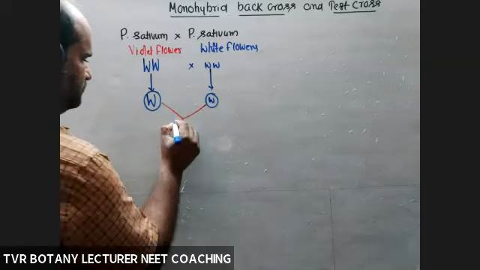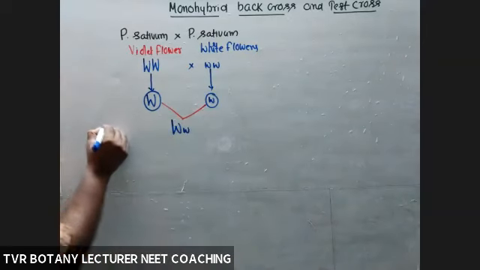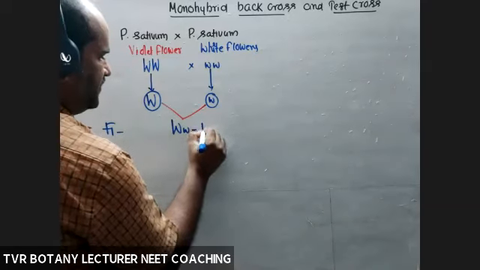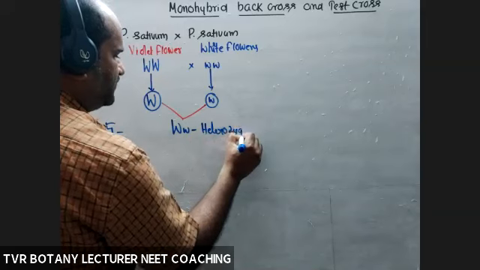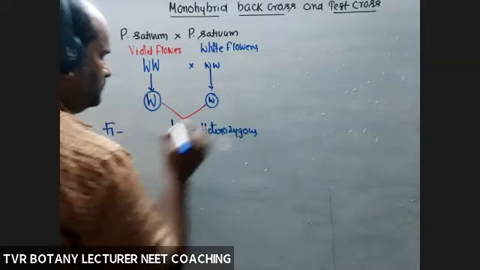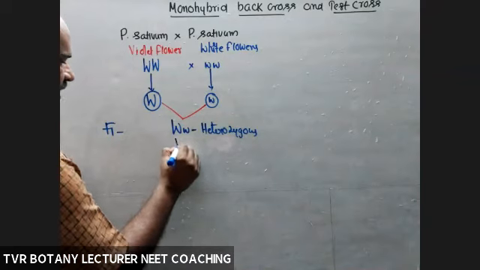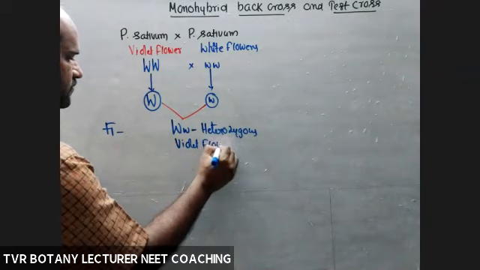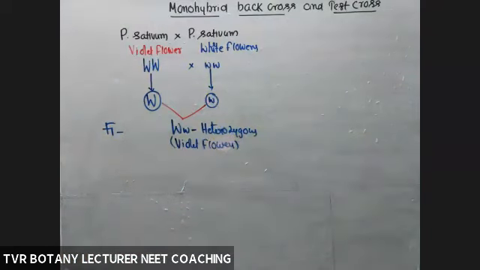Now, what about F1, capital W, small w? So this one is heterozygous, producing violet flowers, 100% one kind, the dominant one.